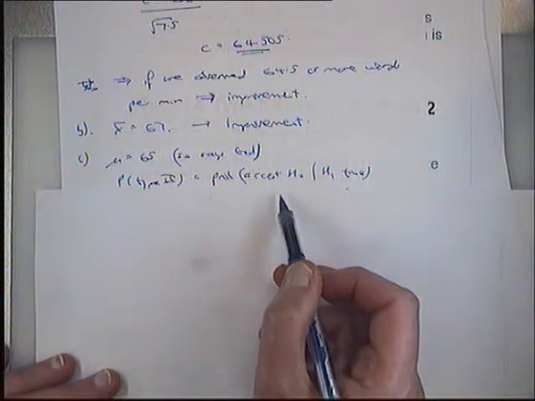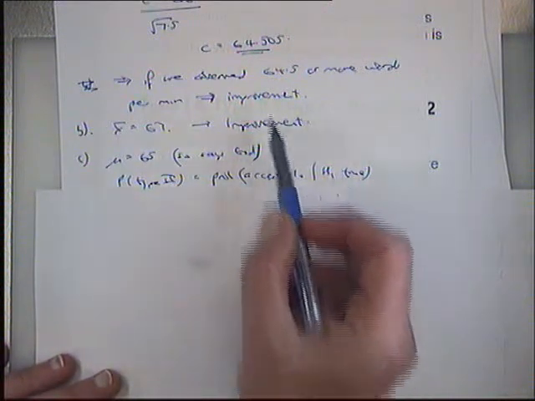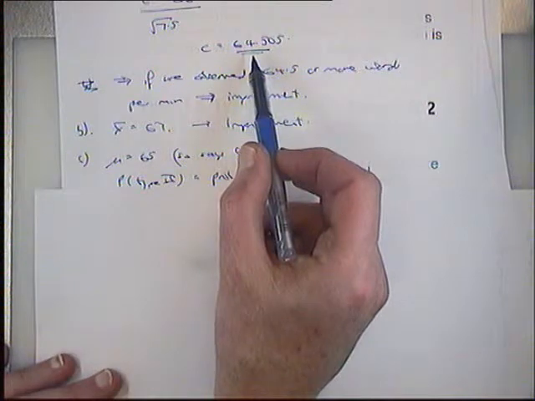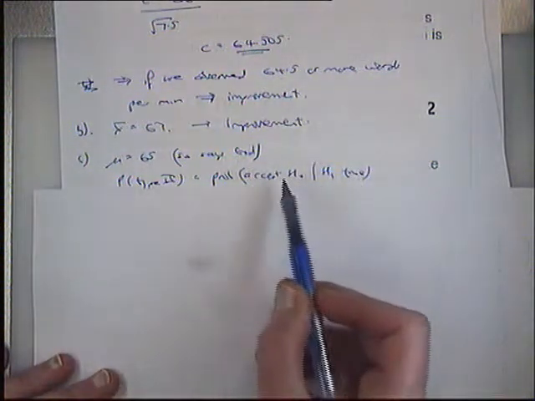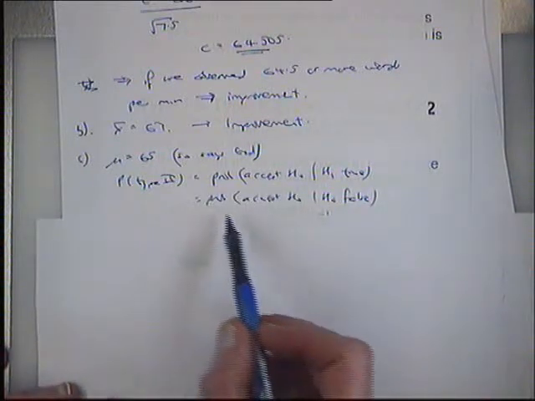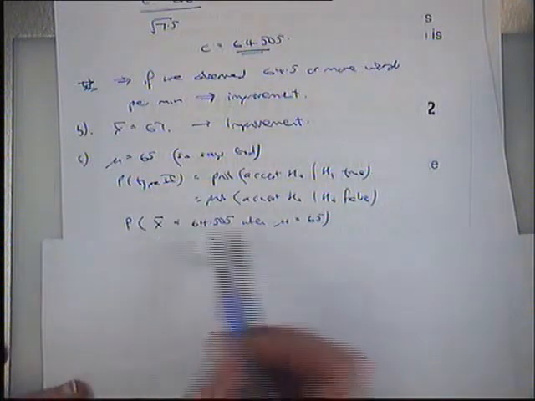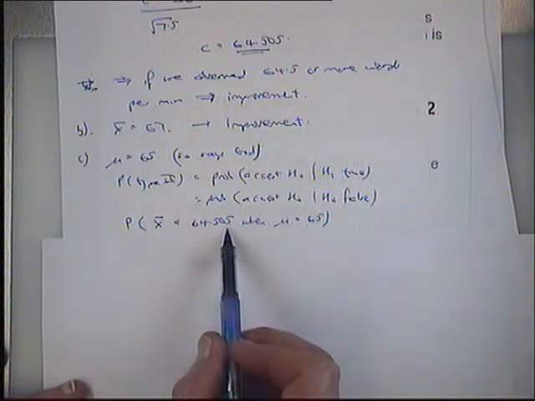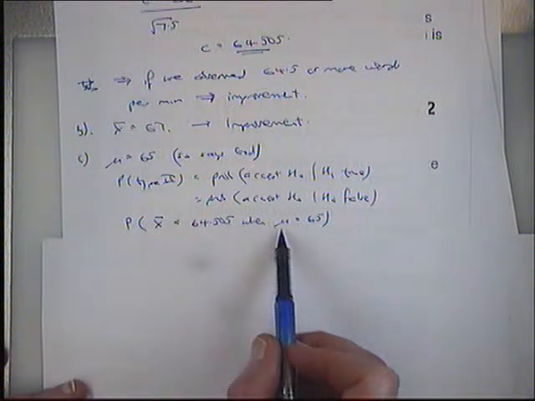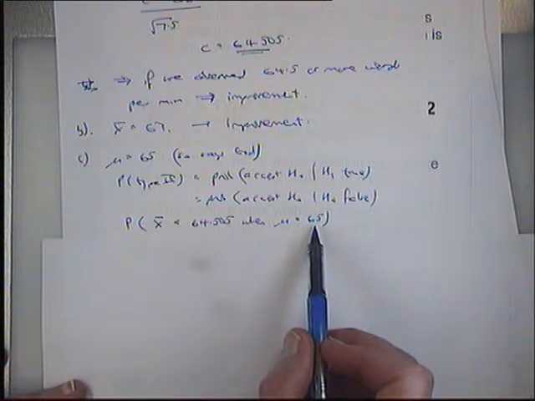Yeah, we would accept H0 if the sample mean is below that critical value. So that sentence there, accept H0 given H1 is true, becomes the probability that the sample mean is less than our critical value when mu is actually 65.